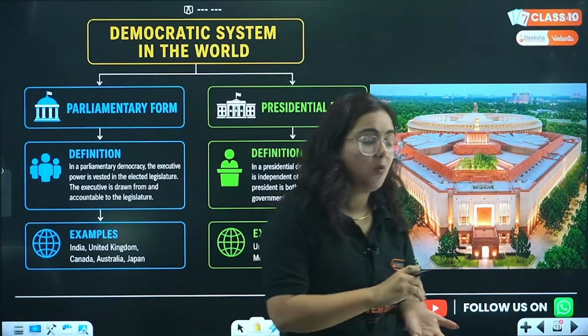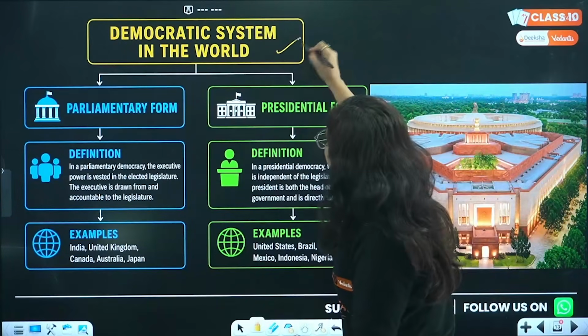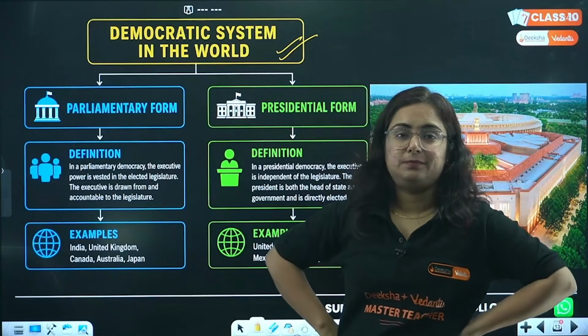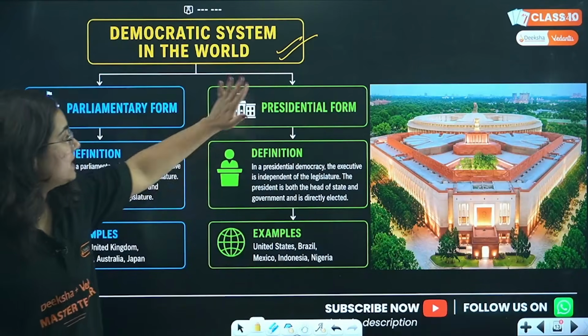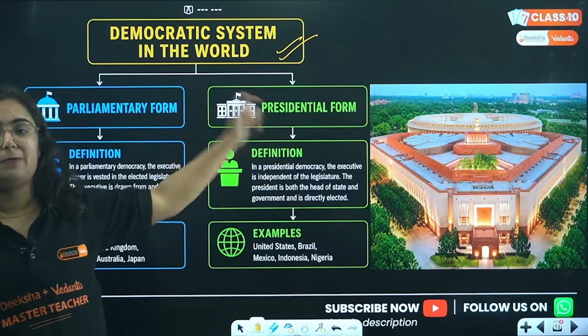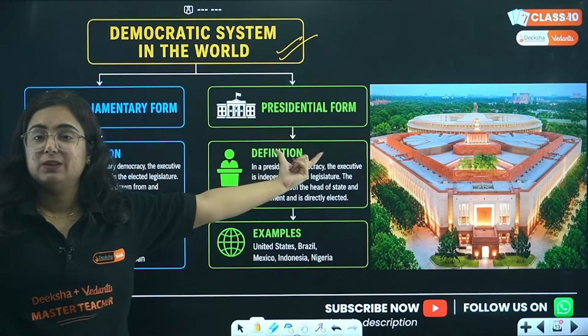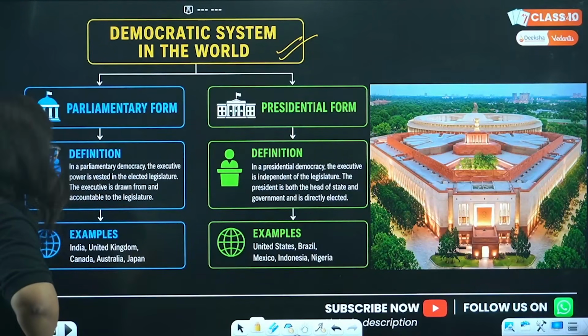Now, bhai, how is it actually being followed? Now the question is, what are the democratic systems in the world? So one is the parliamentary form of government. The other one is the presidential form of government. Okay, one is parliamentary form of government and the other one is presidential form of government. Let me explain this to you.